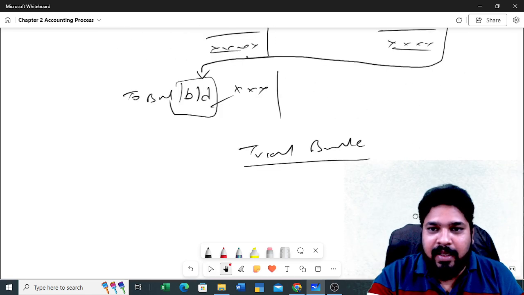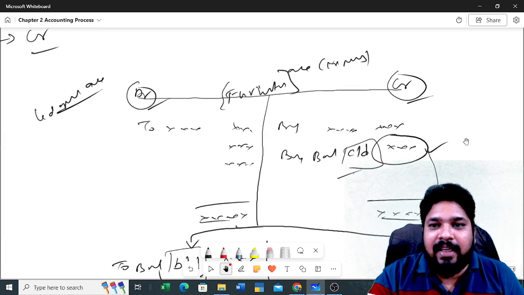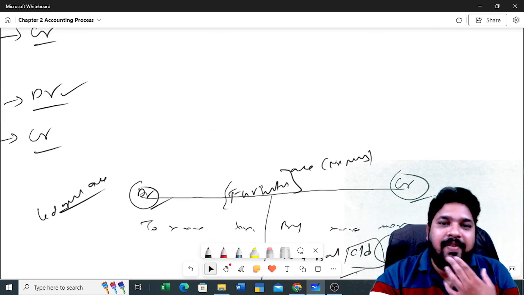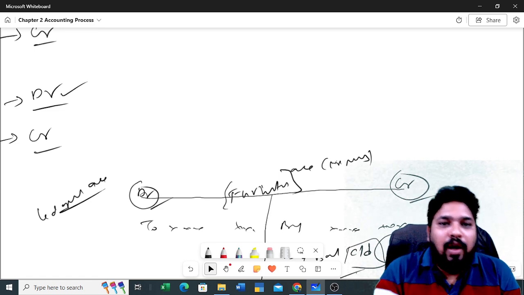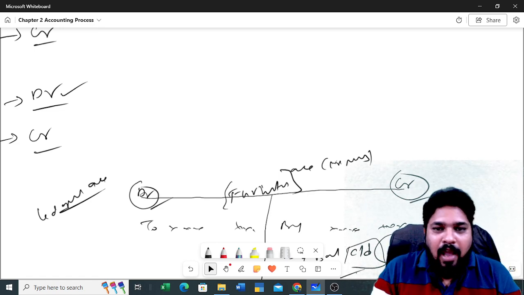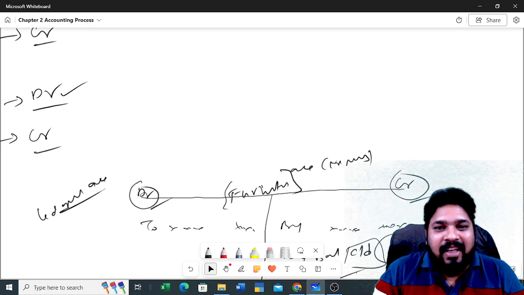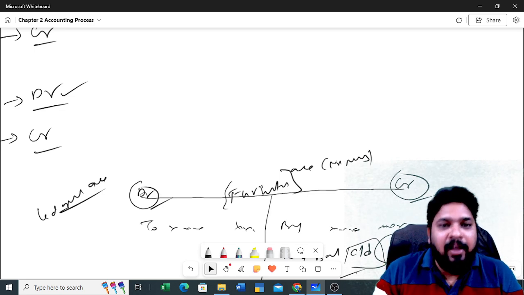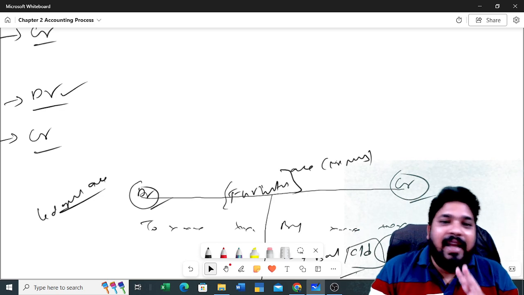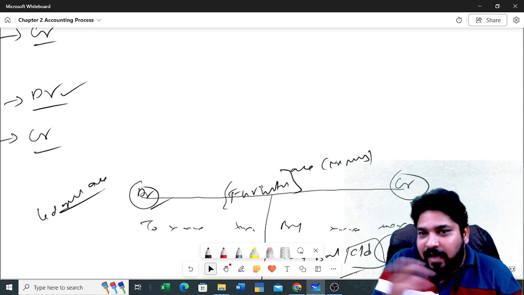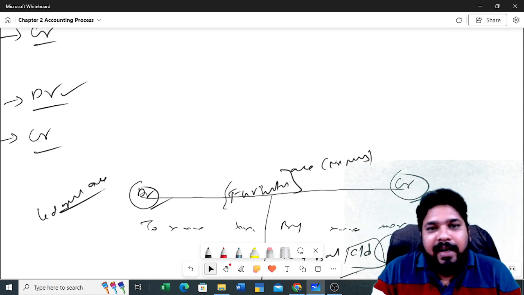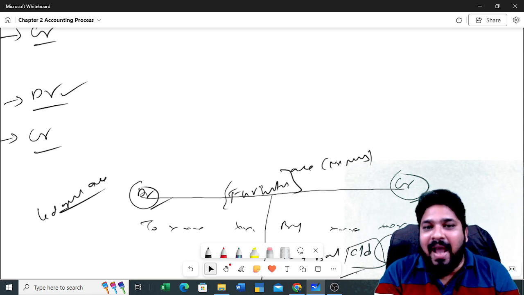In the journal entries you will have some debits and credits. We follow our double entry accounting system, right? For every debit entry there will be a corresponding credit entry. Definitely you will have two entries for any transaction, a debit entry as well as a credit entry. So debit and credit should always match, right?